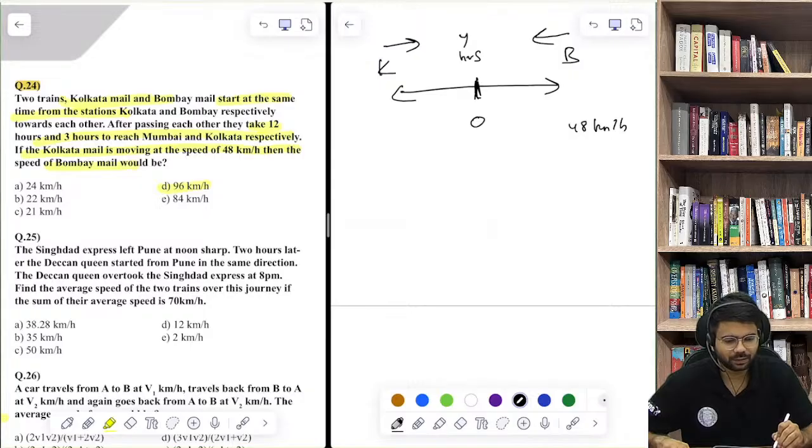There are 2 attempts in mocks. 2 attempts are given. Okay.